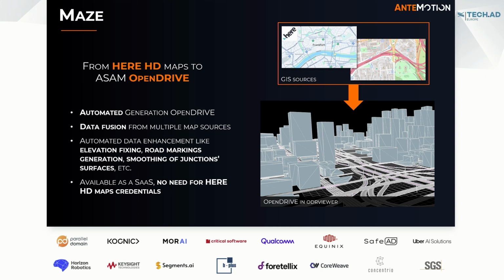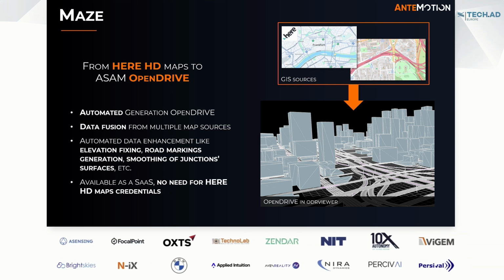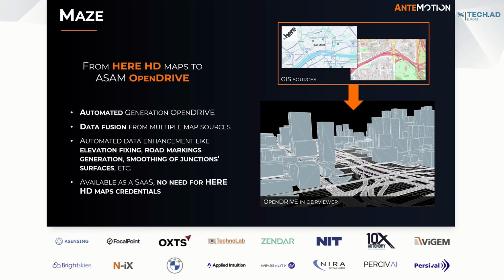We also apply lots of automated data enhancements to provide road continuity, to fix elevation where needed, to add automatically road markings. We also smooth junction surfaces and fix lane links and other traffic logic. MAZE is already available as a software as a service, so you don't need to pay upfront to use it and to test it. We can also provide here HD Maps credentials to get you started quickly.